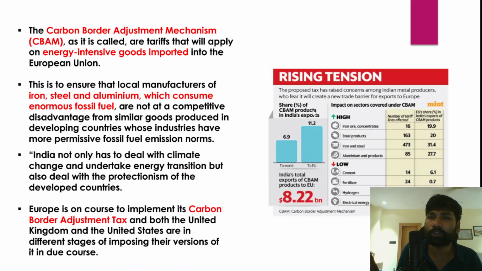Now first we will briefly talk about what exactly this carbon border adjustment mechanism is, right? So, carbon border adjustment mechanism.